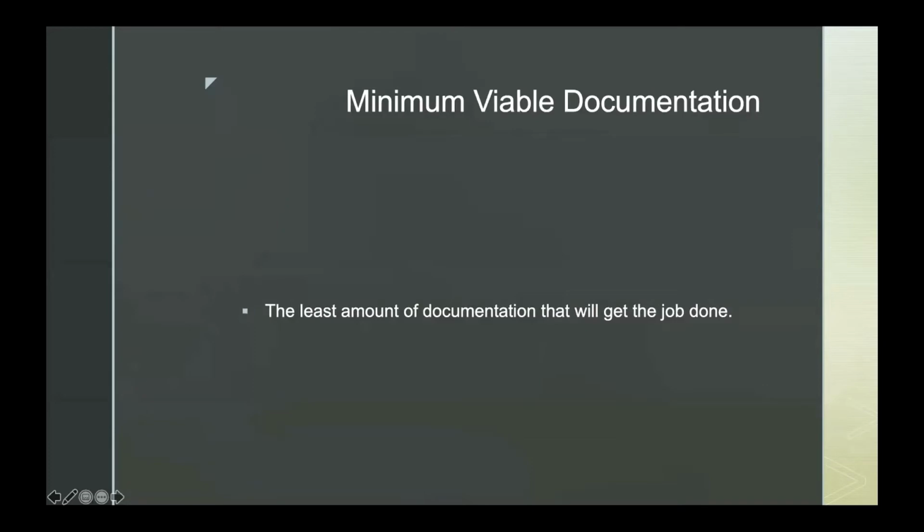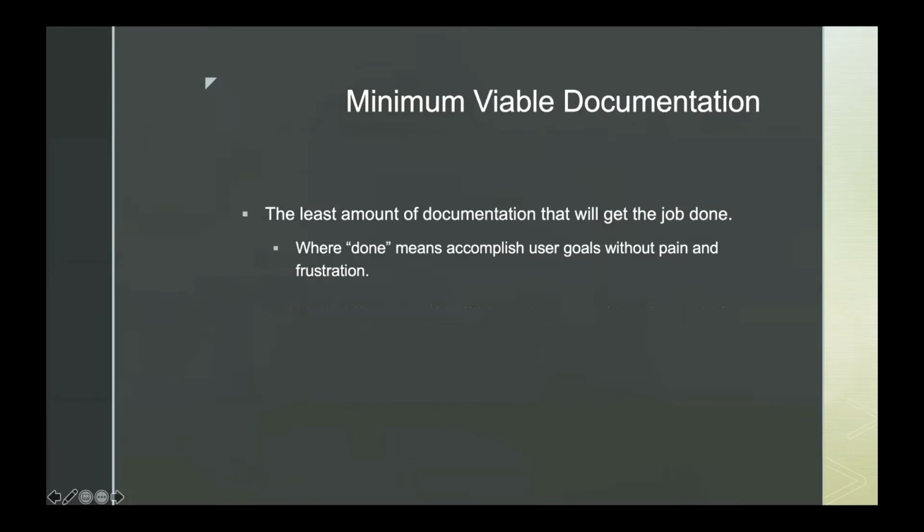If you think about it for very long, viable is the key word. And you end up focusing on, well, what really makes documentation viable? What makes it work? Probably the best answer is helping people accomplish what they want to get done with the least amount of pain and frustration. Once you focus on that, you realize how complicated it really is to have minimum viable documentation, because you have to really be helpful.